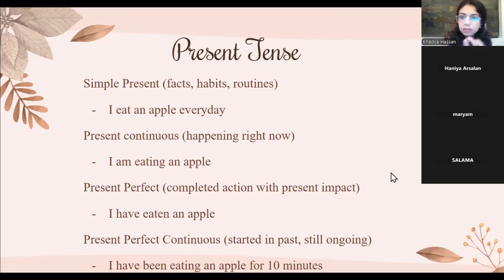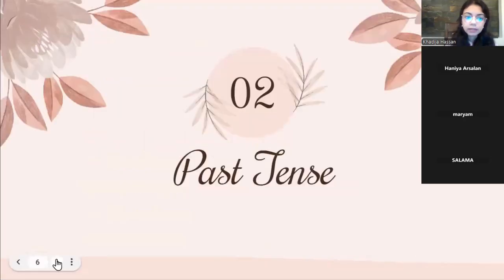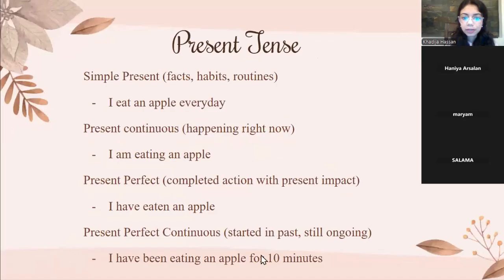So the 10 minutes means that at the sixth minute, at the fifth minute, at the second minute, they were also eating that apple, but they're still eating it now, right? Started in the past, but still ongoing. Usually in the recent past, right? Then comes past tense. Before we proceed to past tense, I want you guys to do a little activity. I'll show you guys a list of sentences, and you have to identify whether they are simple present, present continuous, present perfect, or present perfect continuous, right?